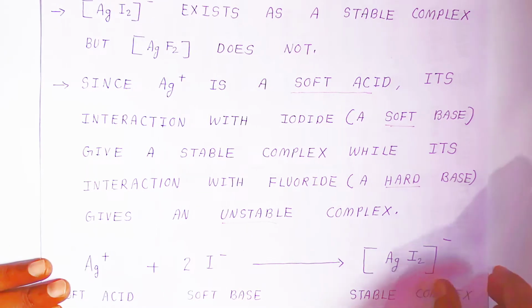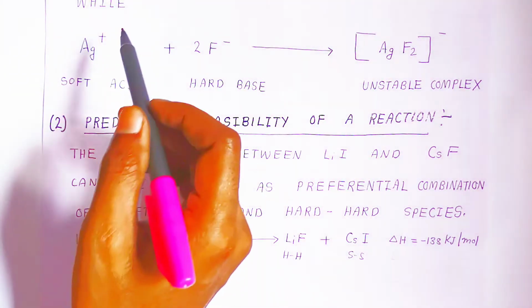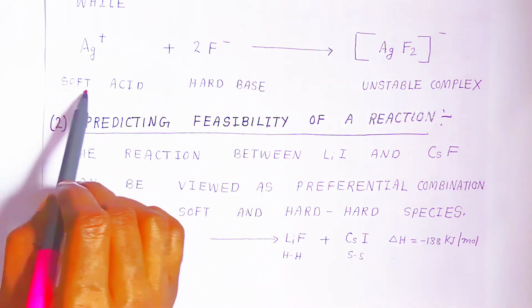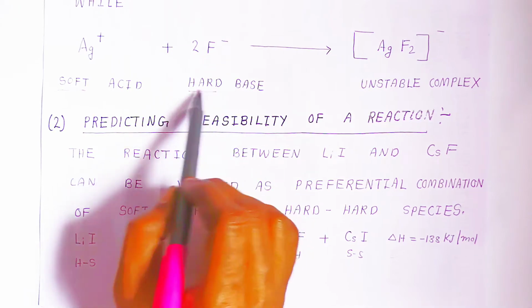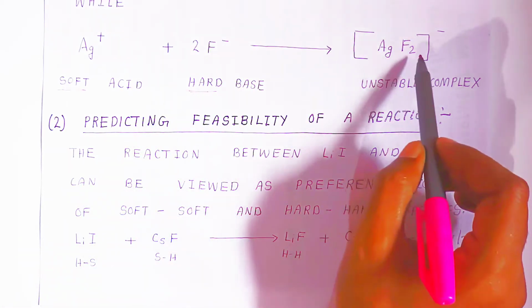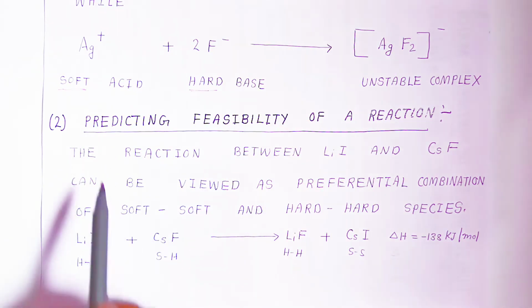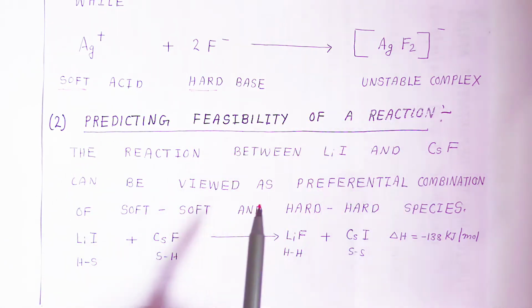Now, students, we are going to see one more example. Here, silver combining with fluoride. Silver is a soft acid and fluoride is hard. So here silver fluoride will be an unstable complex. Understanding? Now the second application, students: predicting the feasibility of a reaction, whether the reaction will be feasible or not.